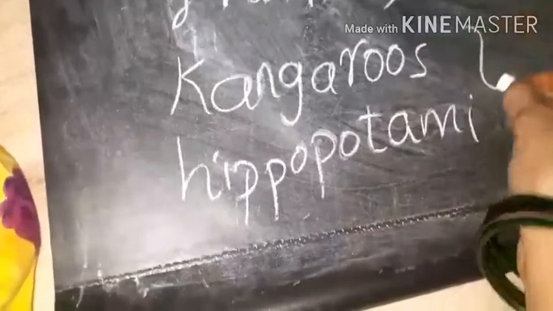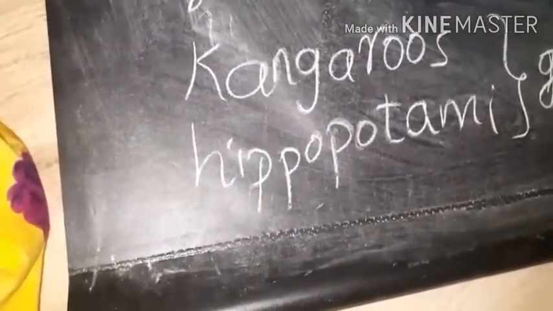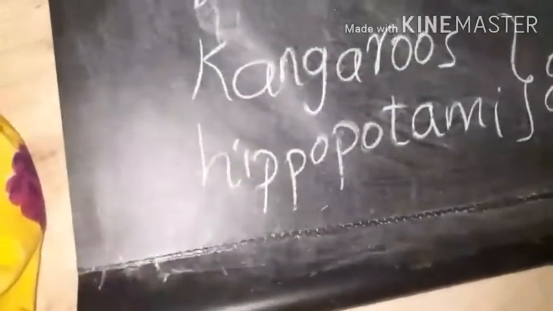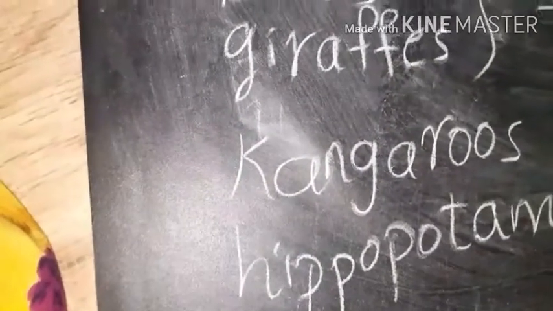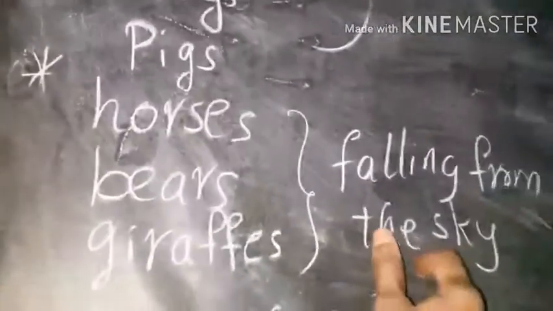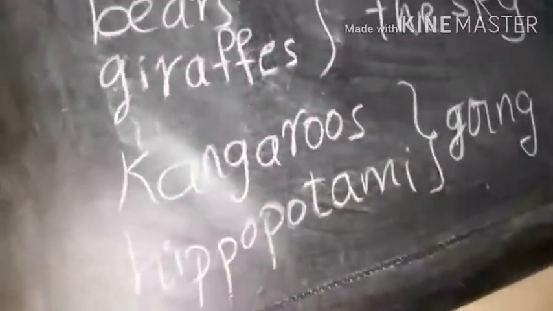They are going. There go some kangaroos and hippopotamus. This weather happens quite a lot, at least that is how it seems. So it is happening like this. Some animals have to be careful because some animals are falling from the sky and some animals are going here and there, like kangaroos and hippopotamus.